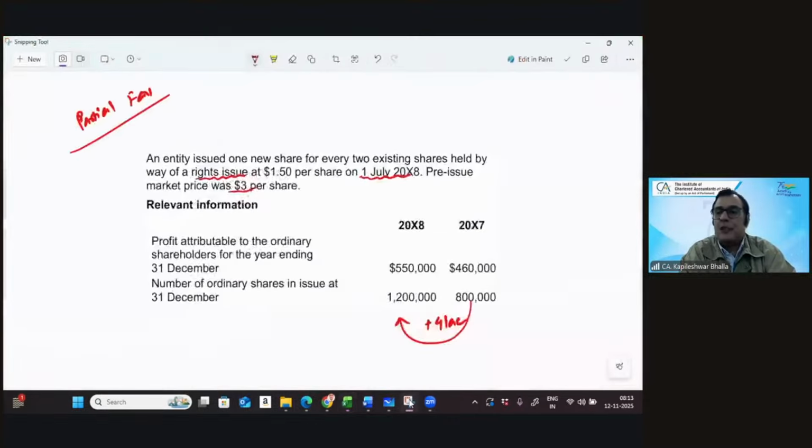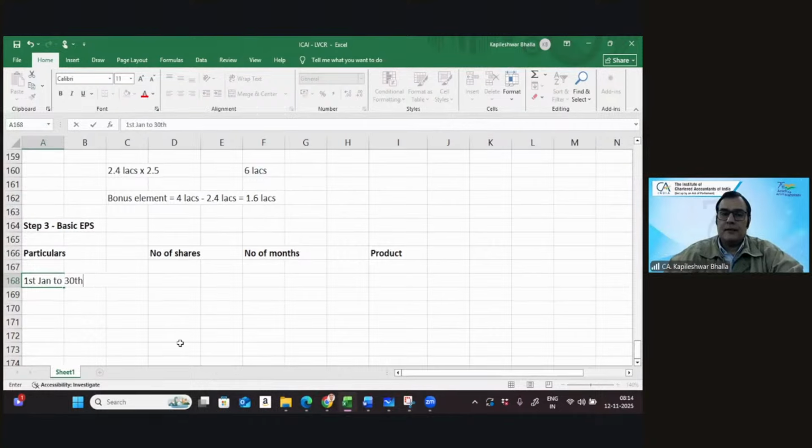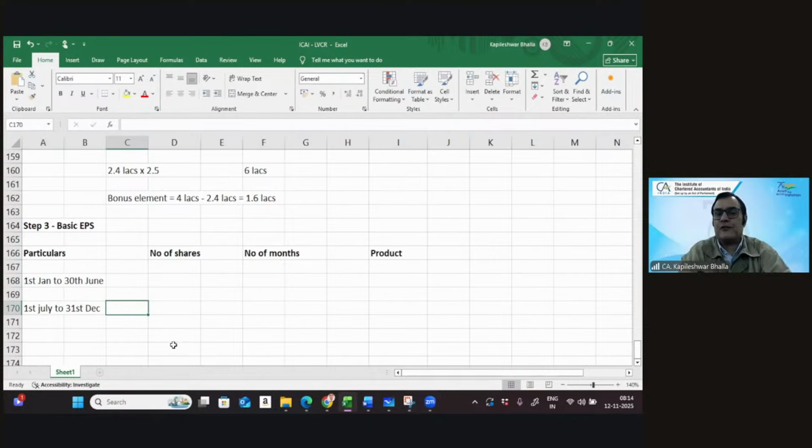Now let's create the blocks. My financial year is January to December. So we made a right issue in the middle of the year. So the block is January to June. The first block is going to be 1st of January till 30th of June. And we can also consider the next block, that is 1st of July till 31st of December.